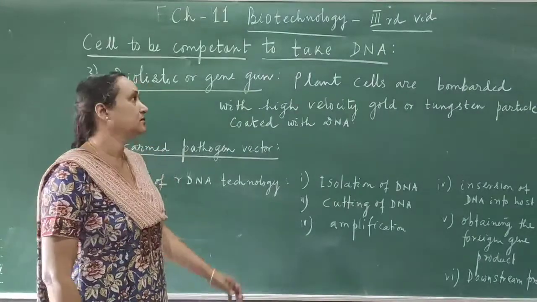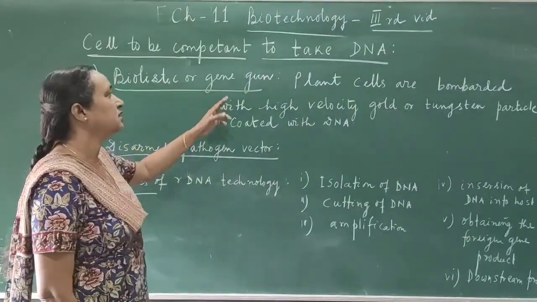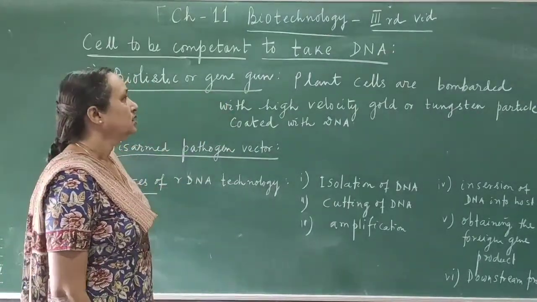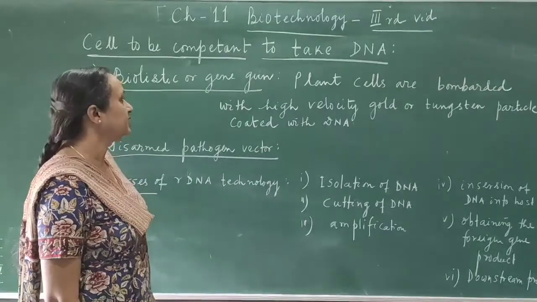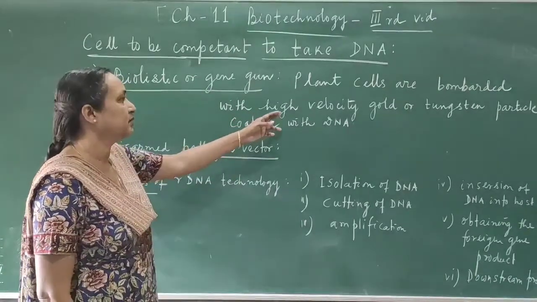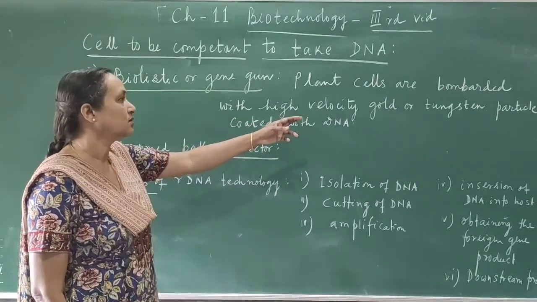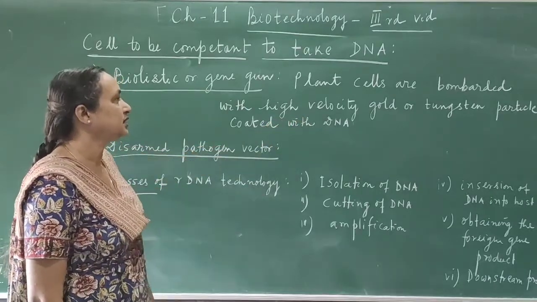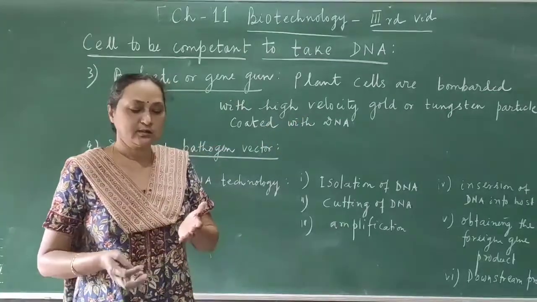The third method is the biolistic or gene gun technique. In this process, plant cells are bombarded with high velocity gold or tungsten particles coated with DNA. So in this technique, what happens?